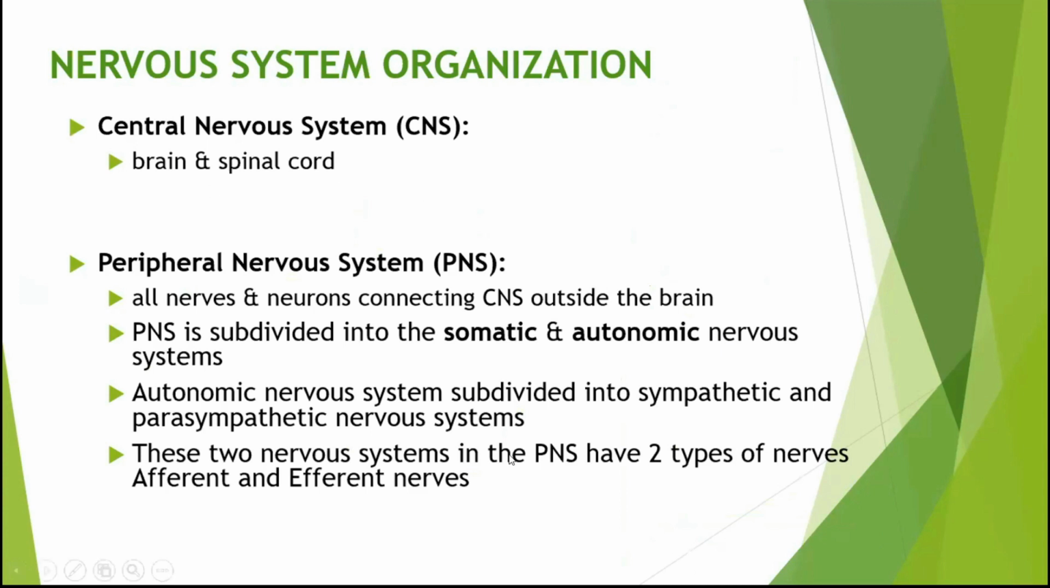All right. So the PNS is also subdivided into somatic and autonomic nervous systems. All right. So what is the difference? From the name autonomic, you can already say that this is something that you don't really need to think about. Okay. And then for somatic, this is something that you need to think about. So that's how you're going to be thinking of it. All right. We have two nervous systems in the PNS, which is efferent and afferent nerves. So I'll delve into that later on.